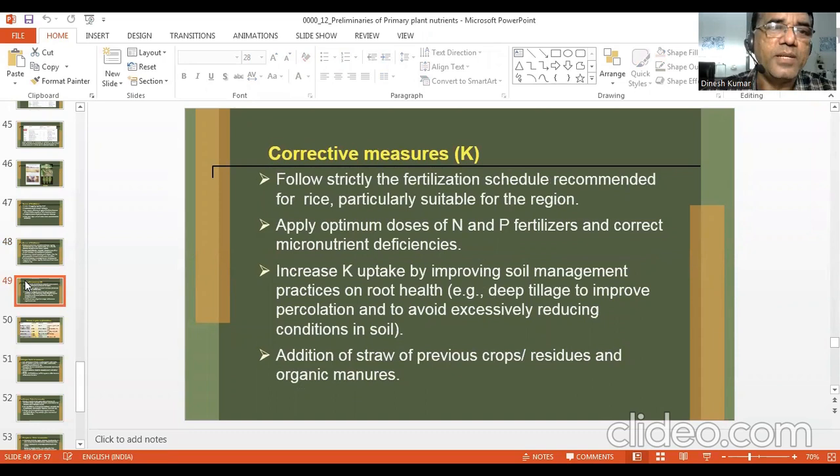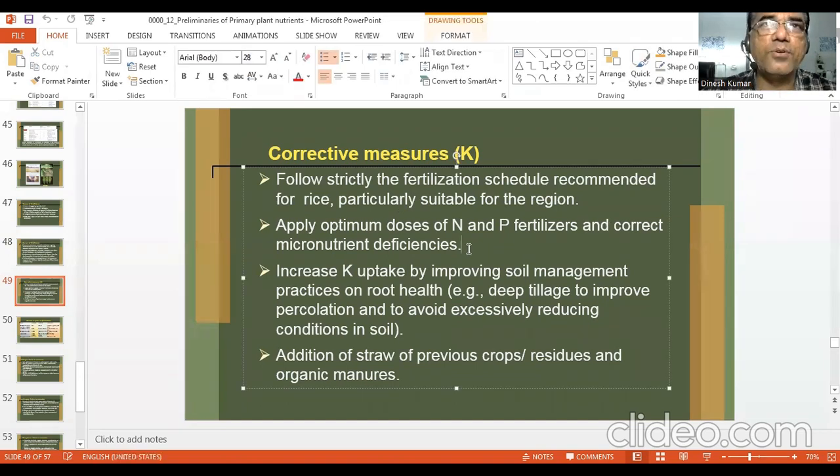What are the corrective measures if you have low levels of potassium in the soil or it is not able to supply enough potassium? Follow strictly the fertilization schedule recommended for rice or any other crop. Means recommended dose of K should be applied. Apply optimum doses of NPK fertilizer and also correct the micronutrient deficiency.